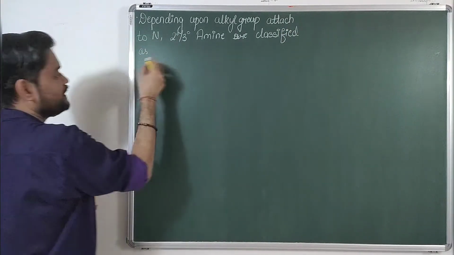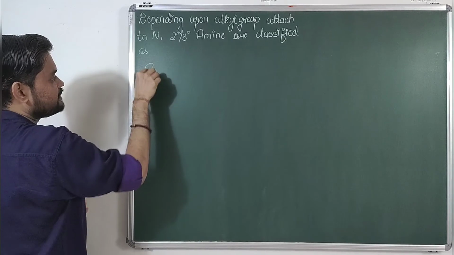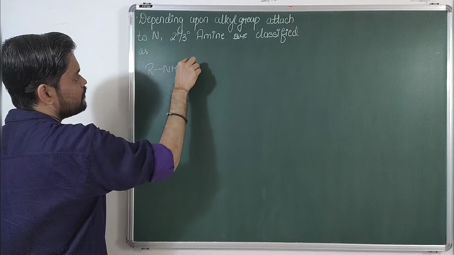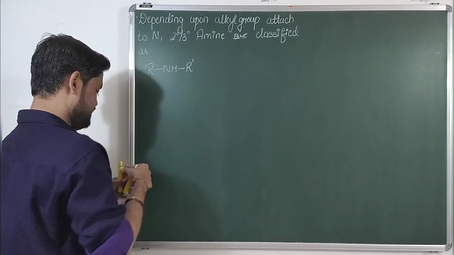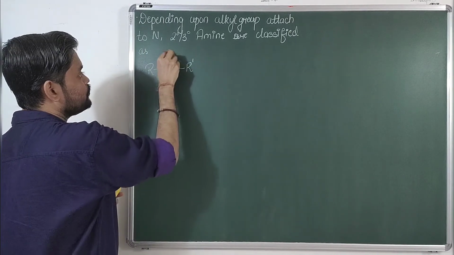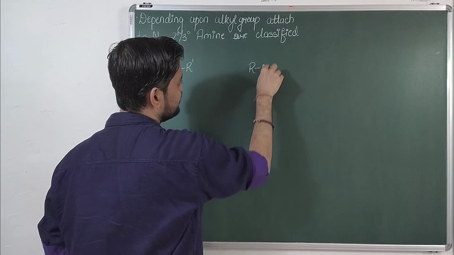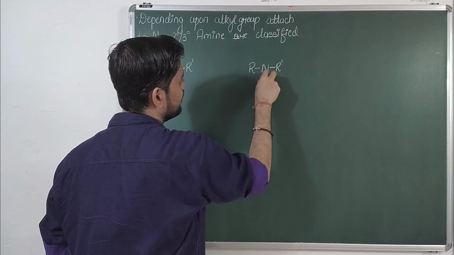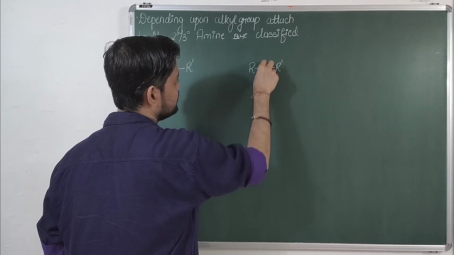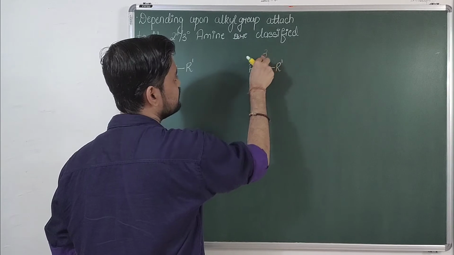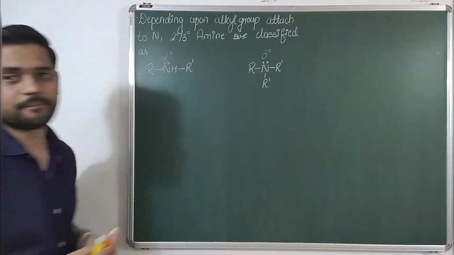First of all, 2 degree amine, its representation I can write as R NH R dash. This is a 2 degree amine. And for 3 degree amine, I can write the representation as R, R dash, R dash. This is a 3 degree amine.